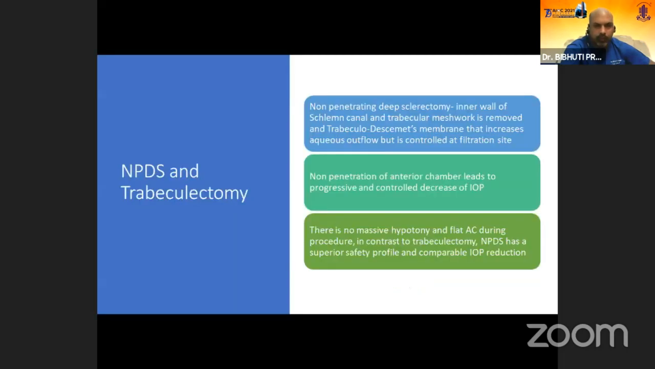a must nowadays. NPDS can be an alternative, since it allows no hypotony in the early post-operative phase, and a flat anterior chamber can be avoided in such cases. It can be done, but however, it requires a little more expertise to be performed, and very few surgeons are performing it till now.